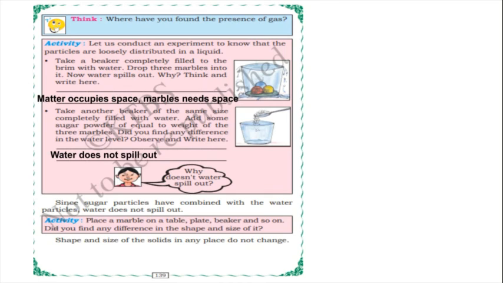When we add sugar in water, it will dissolve in the water, and sugar particles will arrange very closely. Since sugar particles have combined with the water particles when dissolved, water does not spill out.